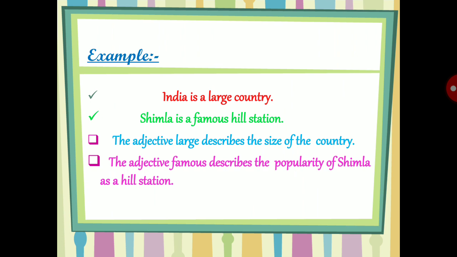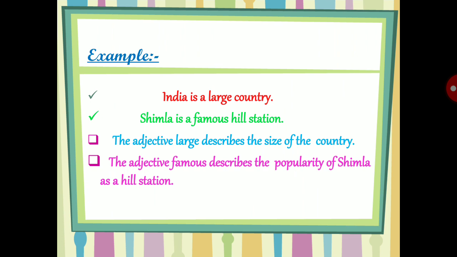Which country? India. It is describing India's size. Second, the adjective famous describes the popularity of Shimla.